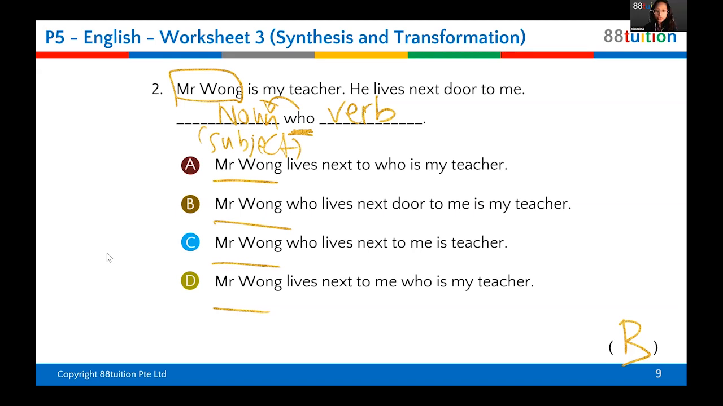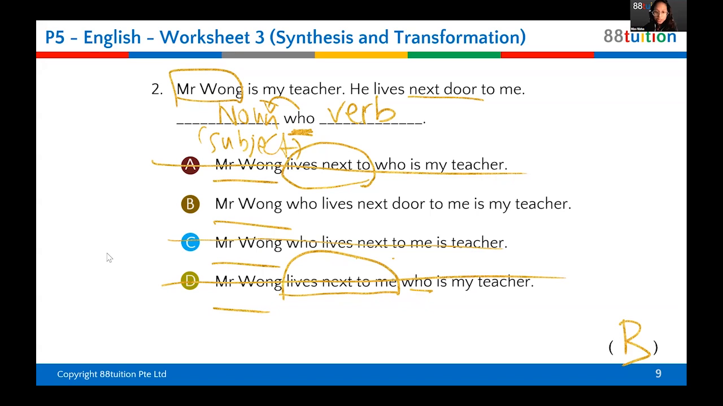So here you know A is out already. Where's the word who? There is redundant information here, right? Only must have Mr. Wong. So A is out, right? B and C, D is also out because you have so many words, additional information in front of the word who. D is also out. So it's either B or C. Now let's look at C. Who lives next to me is teacher. Okay, you're missing "next door," you're missing "my teacher." So obviously C is out, you're left with B.